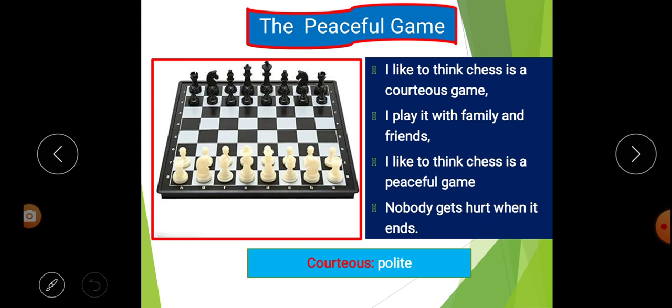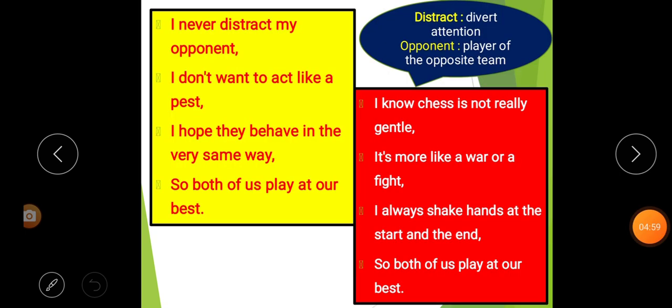So, what will we learn from this stanza? We learn that the poet thinks that chess is a courteous game and he played this game with his family as well as his friends. And the poet thinks that chess is a peaceful game. Why? Because when he plays chess, nobody gets hurt or injured when the game ends. That's why he named this poem the peaceful game.